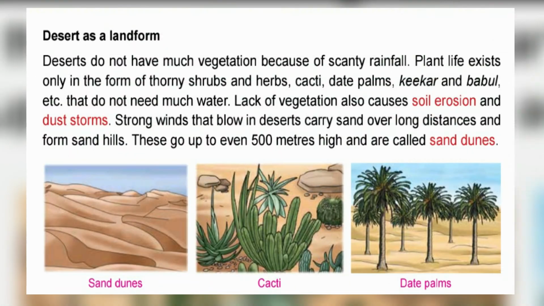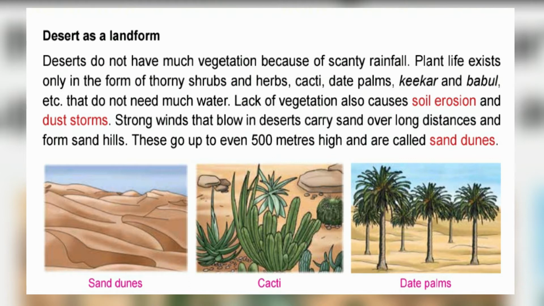Page number 181. Desert as a landform. Deserts do not have much vegetation because of scanty rainfall. Because of less rainfall, sometimes there is no rainfall at all. Because of no rainfall, there are no plants grown in that area. Plant life exists only in the form of thorny shrubs, herbs, cacti, date palms, kikar and babul, etc. that do not need much water. Cactus are thorny plants. You have seen the thorny plants, mullina gida.